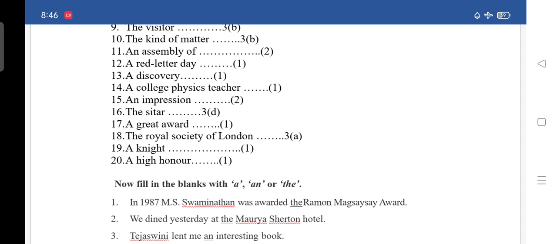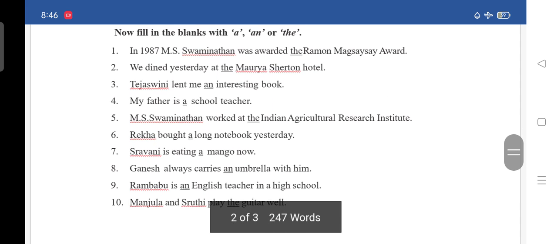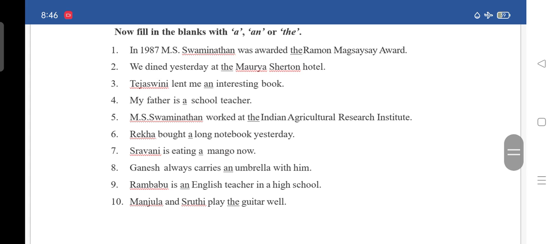After this, see here. Now fill in the blanks with a, an or the. So this one also I have done for you. I want you to write them neatly without any spelling mistakes in your notes.